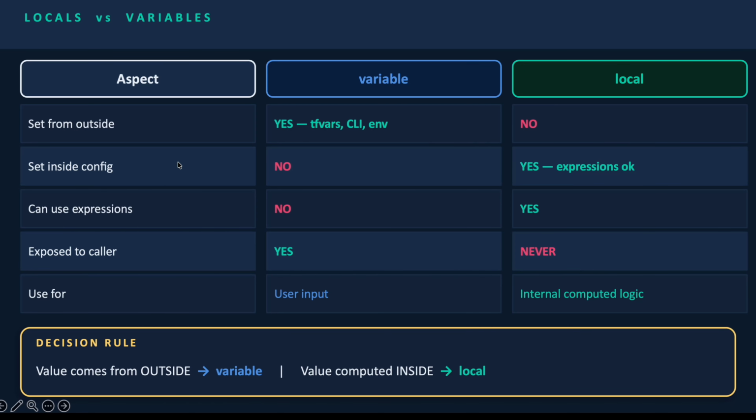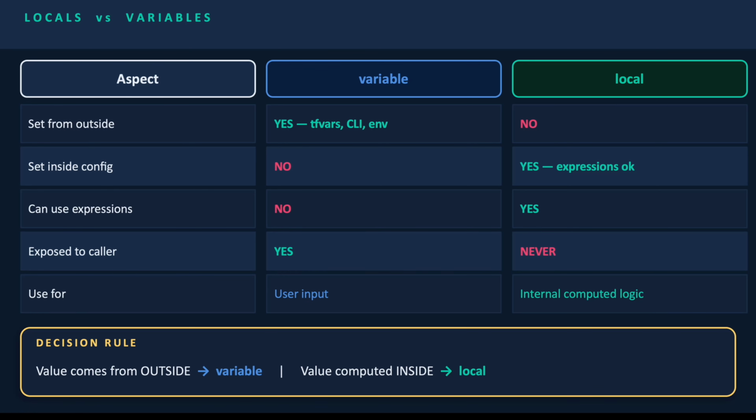Next is set inside config. For a variable, no, you cannot set it inside the config. In case of local, yes, and you can write an expression as well. Can it use expressions? No in case of variable, but in case of local, you can use expressions. Exposed to caller: a variable is exposed to the caller, meanwhile a local is never exposed to the caller. Variables are for user input, and locals are for internal computed logic.